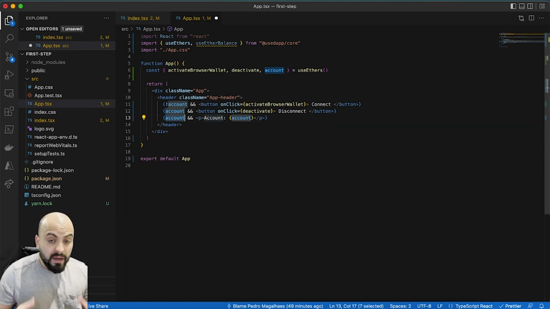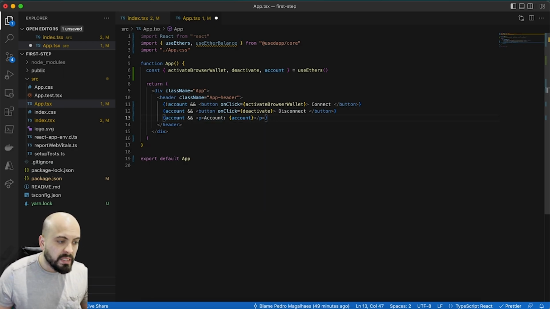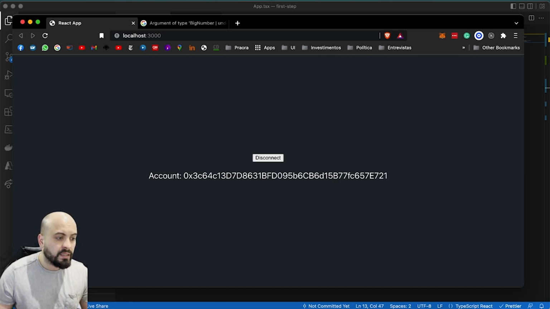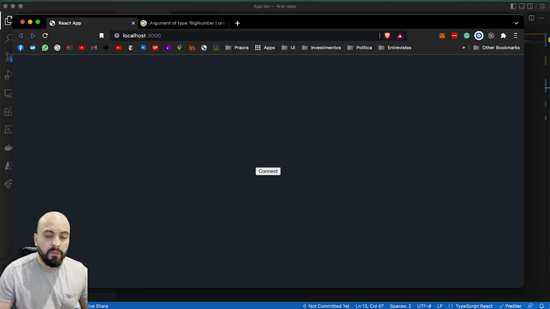So if I have the account, show me the account using this HTML component. So if I come back to the window, you can see this button right here. If I click connect, then I already have the information from the wallet of the user. If I click disconnect, I don't have it anymore.